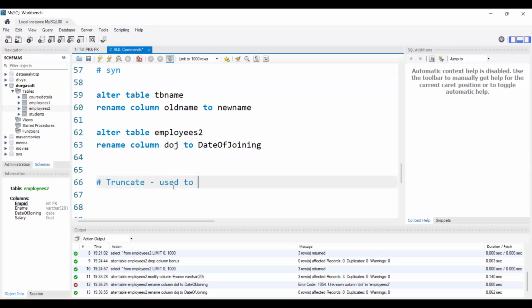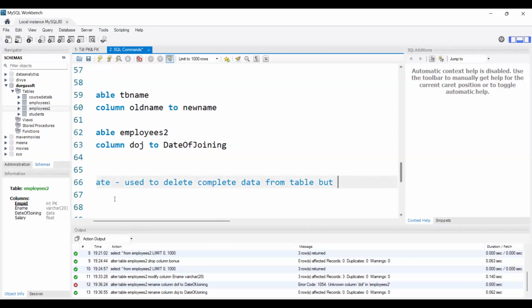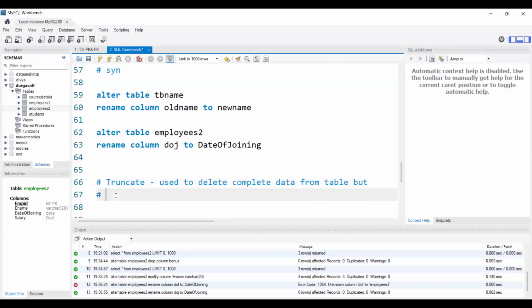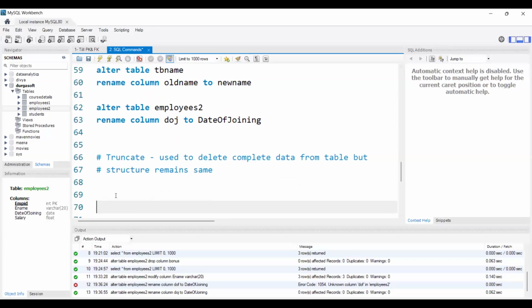Use it to delete complete data from the table, but structure remains same. Okay, by using truncate, suppose there are scenarios where we want to